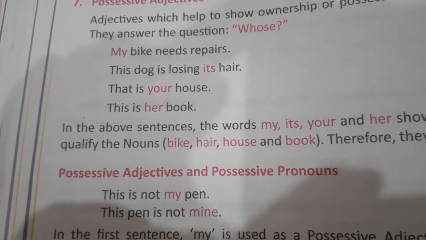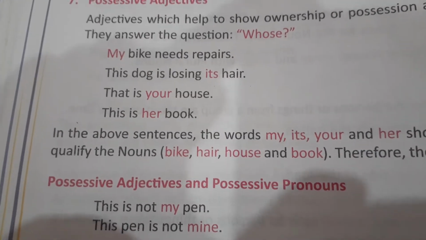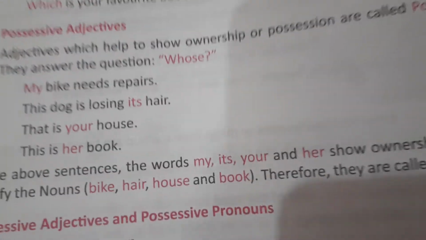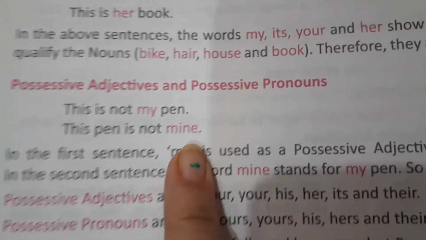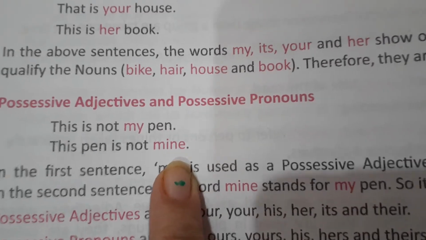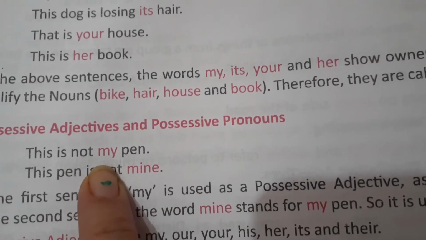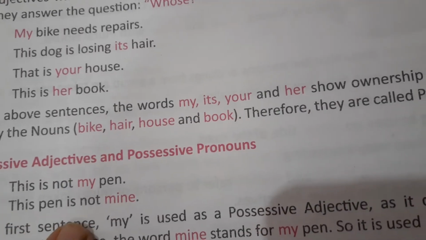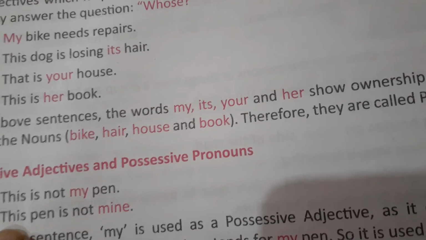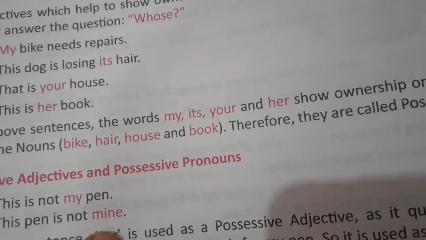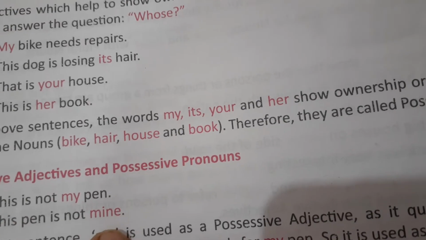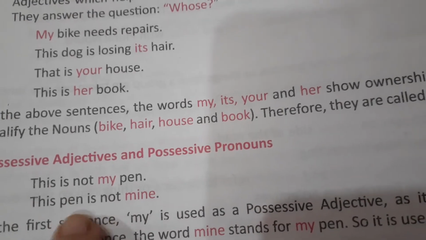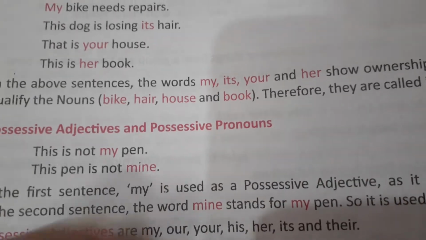As there are interrogative adjectives and interrogative pronouns, in the same way there are possessive adjectives and possessive pronouns. In the pronoun chapter we have discussed possessive pronouns. This is not my pen. When I say my pen, this is called a possessive adjective. When I say this pen is not mine, mine is used for this pen. It shows the possession of this pen. So it is used for this noun. So that's why this is called a possessive pronoun.